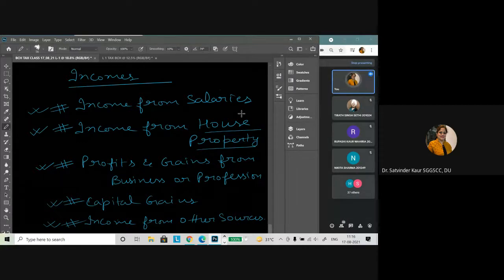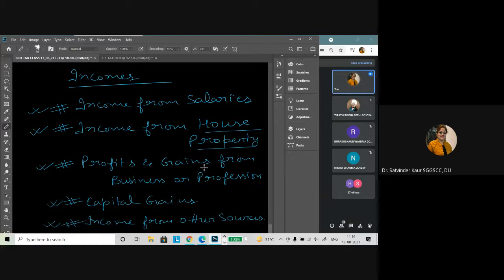That the income as per the Income Tax Act includes the following income. When we talk about house property income, we say the rental income or let-out income after letting out the particular property will be known as income as per the Income Tax Act. If we talk about profits and gains, any profit, any revenue which is derived from entering into any activity will be known as income.